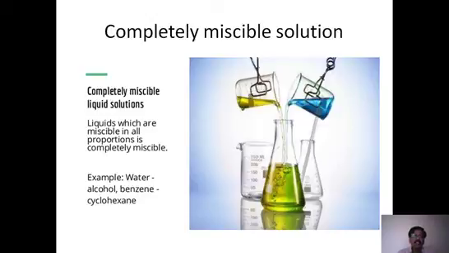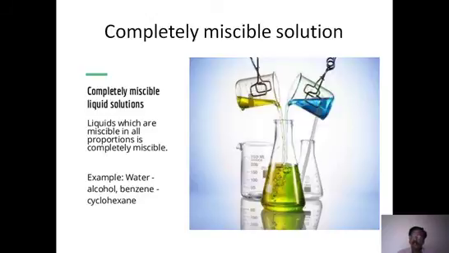Completely miscible solutions are nothing but liquids which are miscible in all proportions. That means whatever the proportions we take of both. If one liquid is taken at 1% and another at 99%, or 40, 60, or 60, 40, or 70, 30, any proportion, they mix up completely.